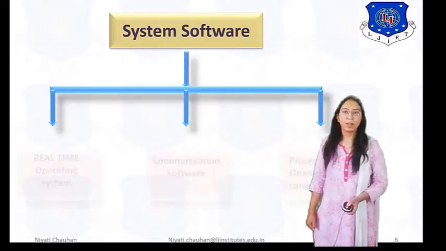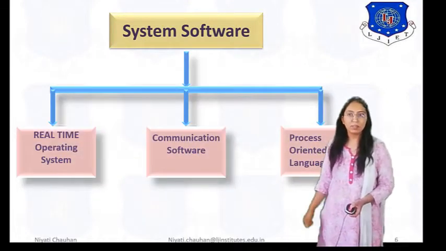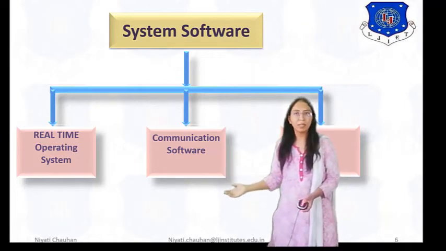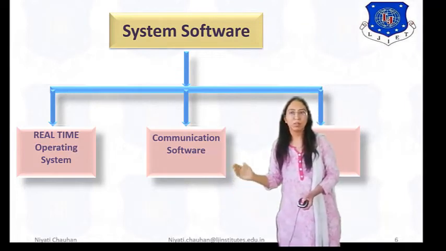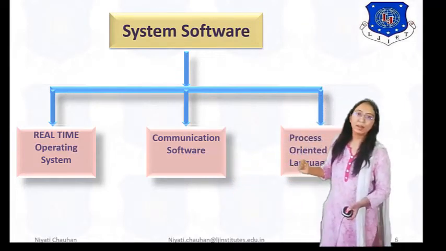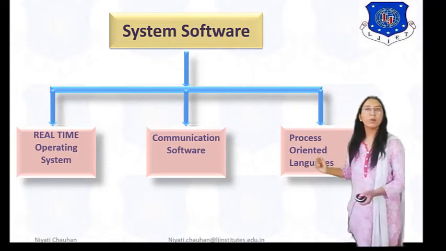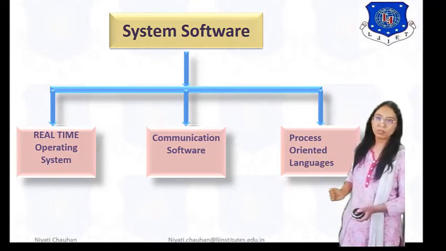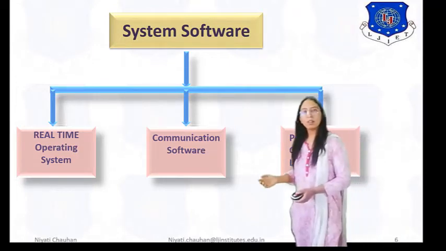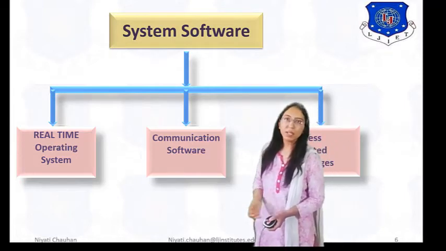System software is divided into three parts. First, real-time operating system, then communication software, and last, process-oriented languages. First, we discuss the real-time operating system.